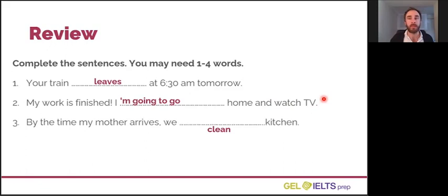Number 3, the verb is clean. What is the correct form of the verb clean to complete this sentence? Look at the next question below this video and can you write the correct form?